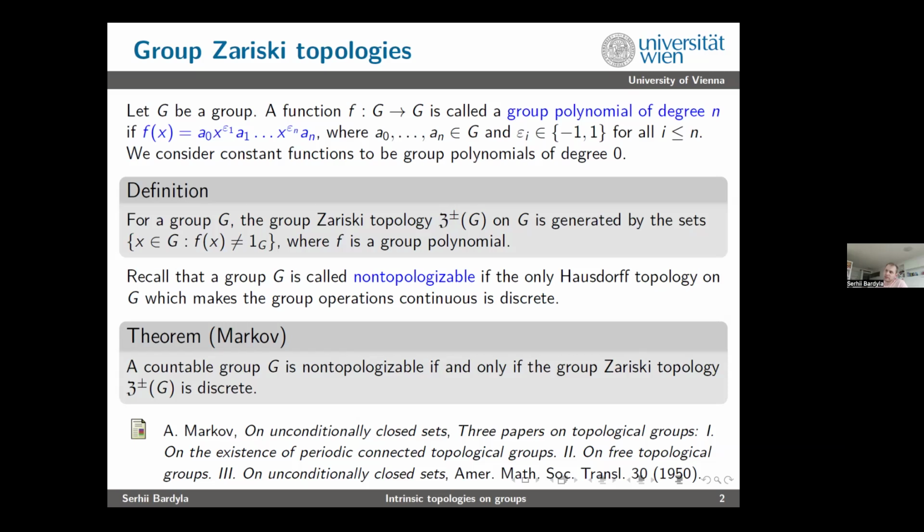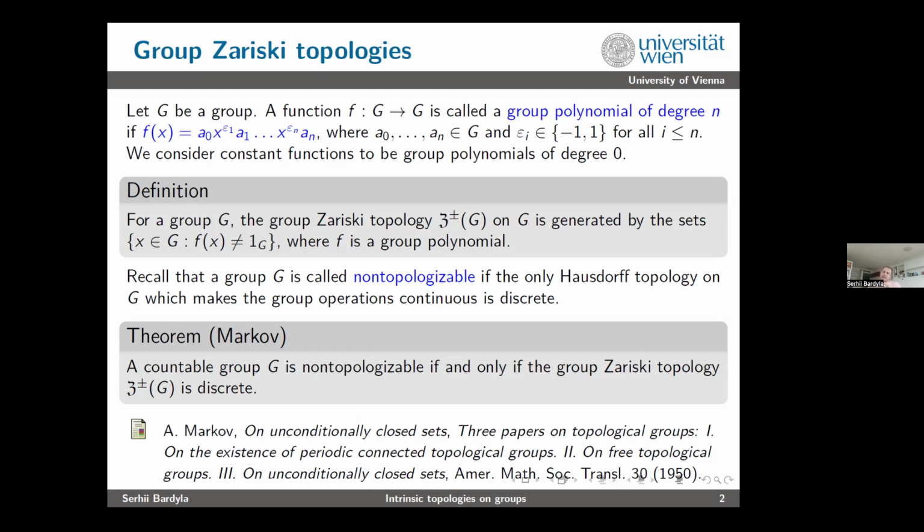For any group G, we define the group Zariski topology on G. Why the word group? Because we will have further a semigroup counterpart of this topology. Classically it was just the Zariski topology, but for this talk, I will call it the group Zariski topology. This topology is denoted by Z plus minus G. Plus minus stands for the fact that we allow plus and minus powers of x's. To be clear, this topology is generated by the sets of non-solutions of the following